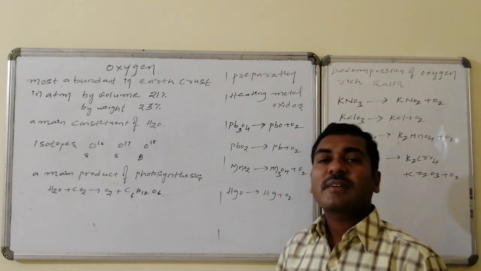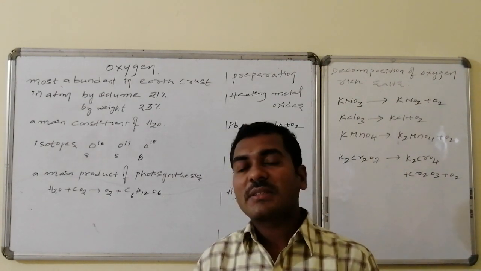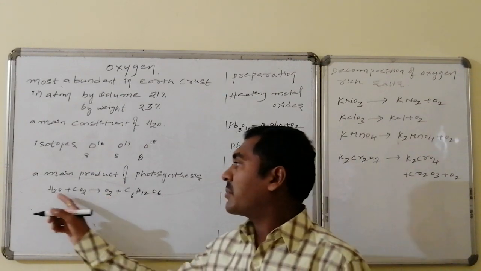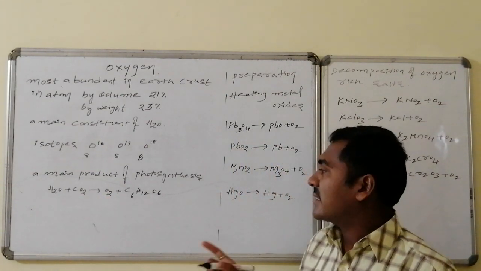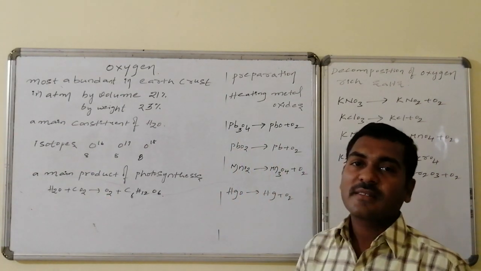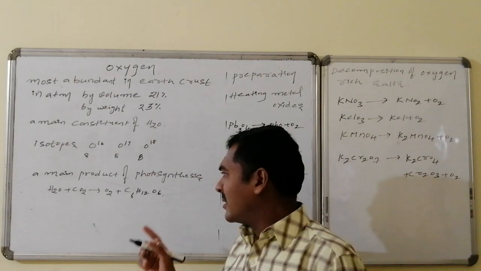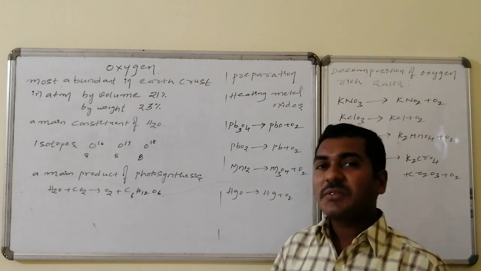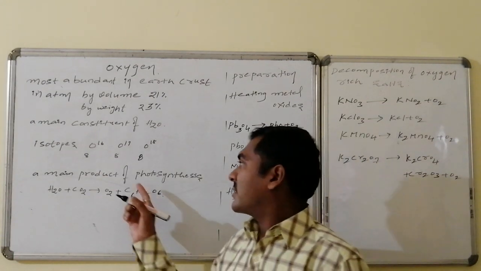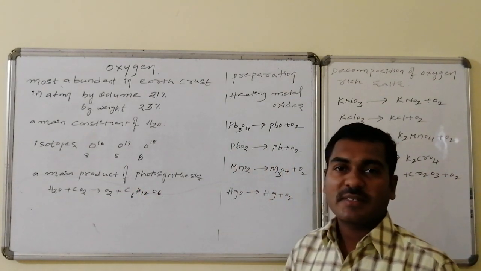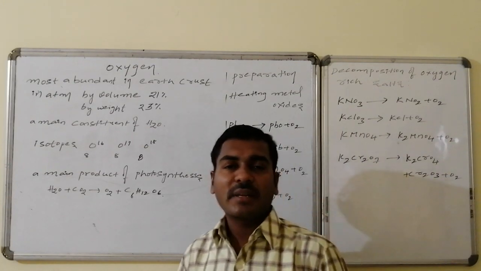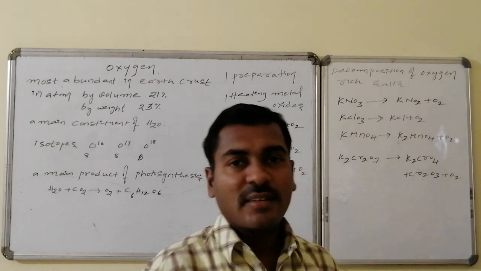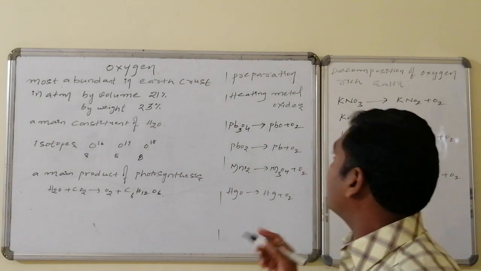It is the main product of photosynthesis. In photosynthesis, carbon dioxide and water molecules are consumed. As a result, oxygen and the carbohydrate glucose are synthesized. One belief is that the total oxygen present in the atmosphere is due to production in the photosynthesis process. Like this, there are some predictions related to oxygen. Let us go for the preparation methods.